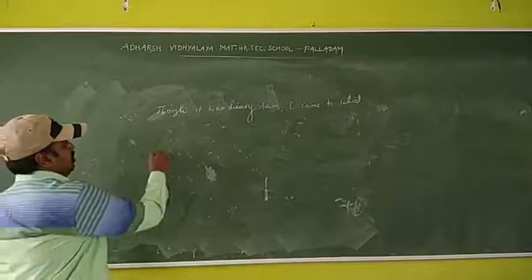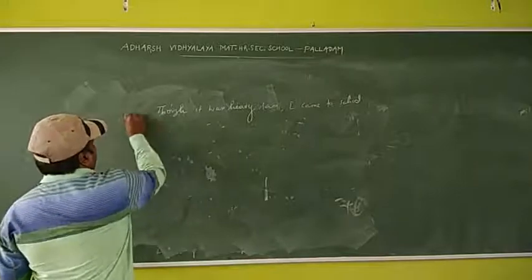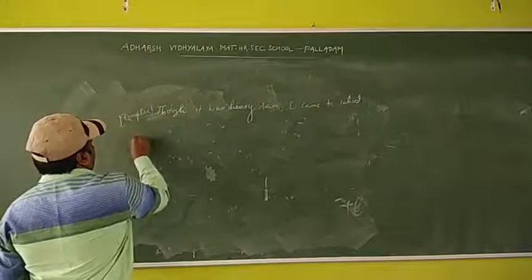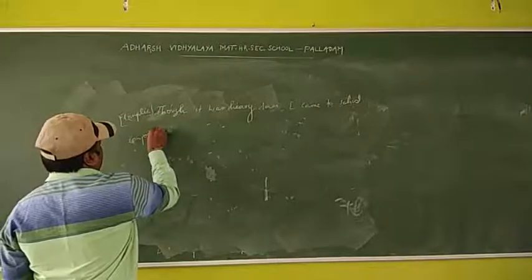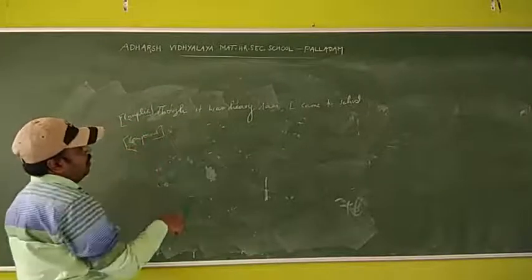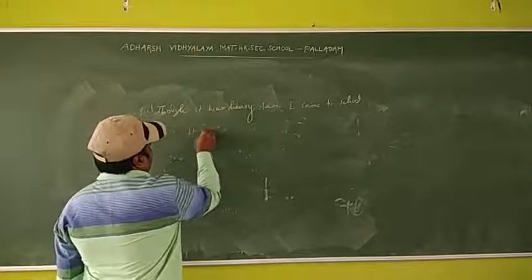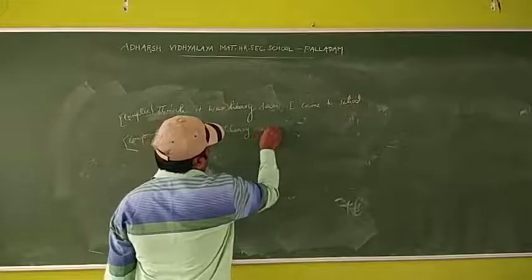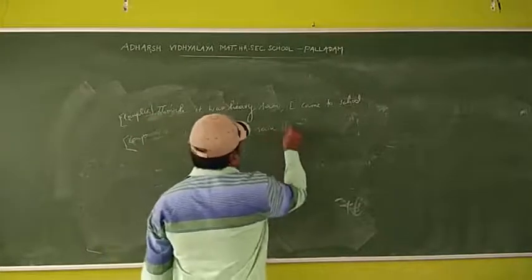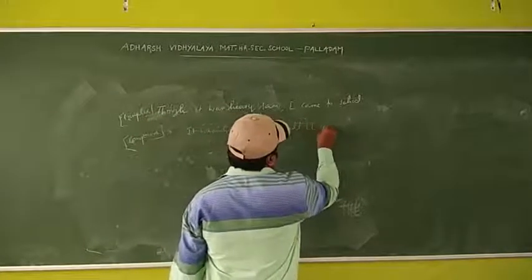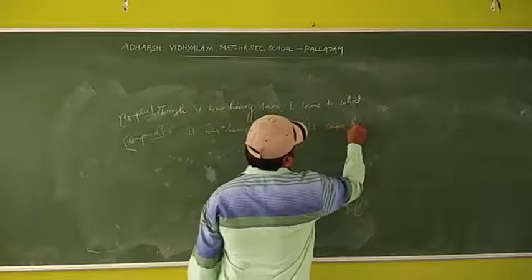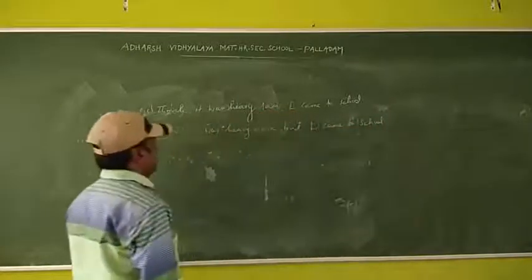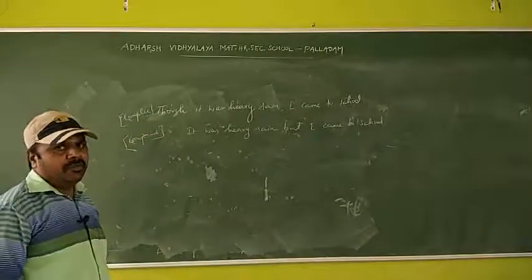This is complex. Compound: it was heavy rain, but I came to school. This one is compound.